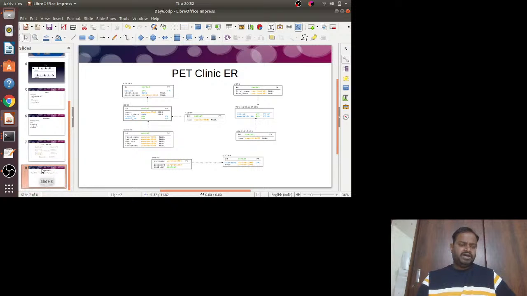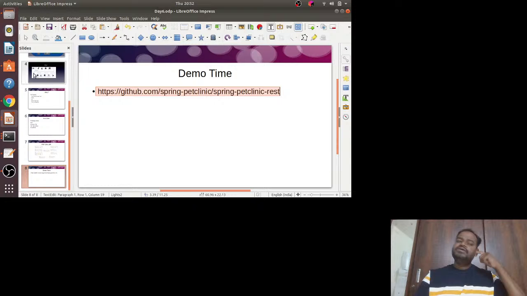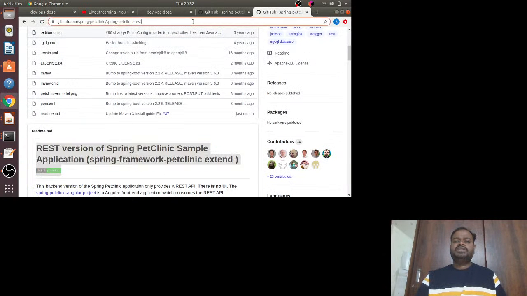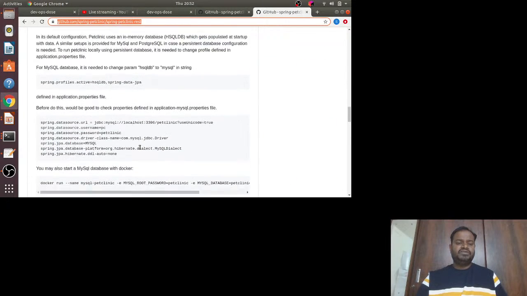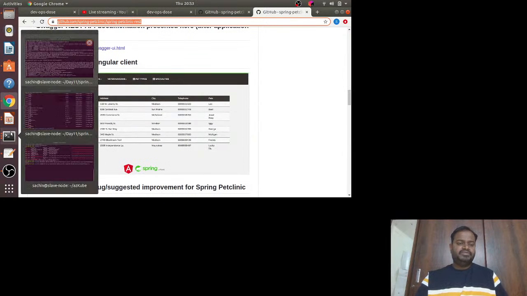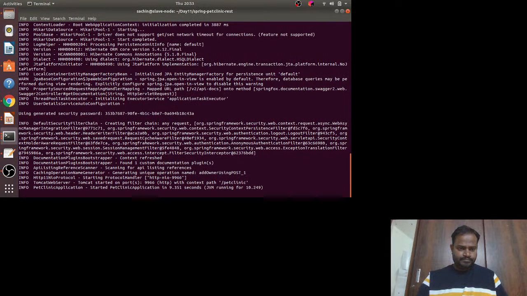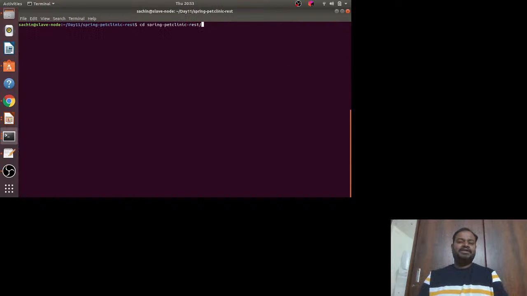Now we are going to jump to demo time. You need to get the code from here. Let me go here. This is already opened. If you browse here, you will find how to use and all. With that, let me open my console. I am using Ubuntu today. I already did a few steps you might have missed, but let me do it again.